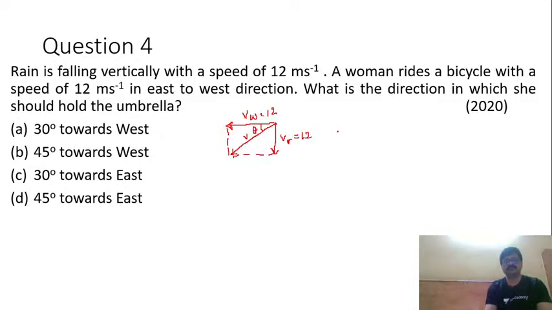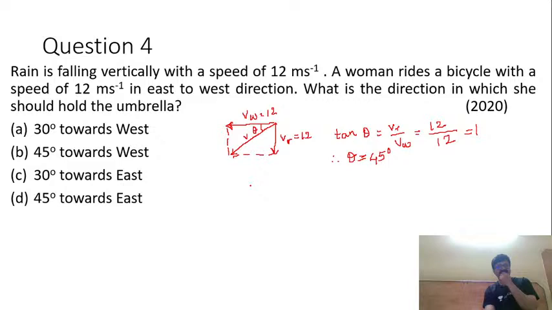Okay, now here tan theta is equal to VR by VW, which is 12 by 12 here. Now this should be equal to 1. Therefore, theta is equal to 45 degrees. Okay. So, very comfortably we can say that the woman must hold the umbrella at an angle of 45 degree